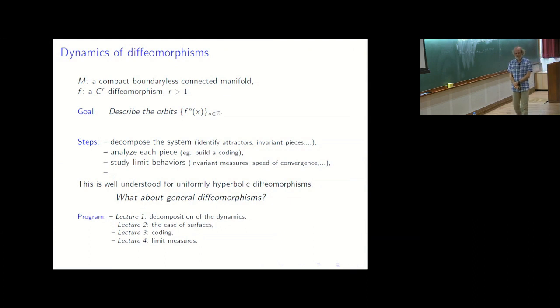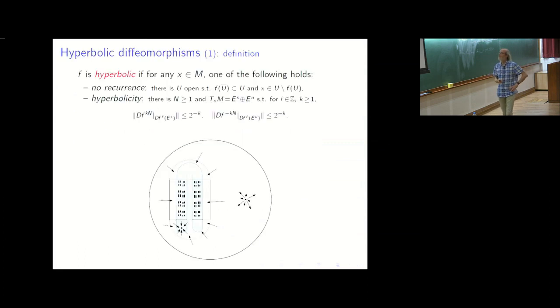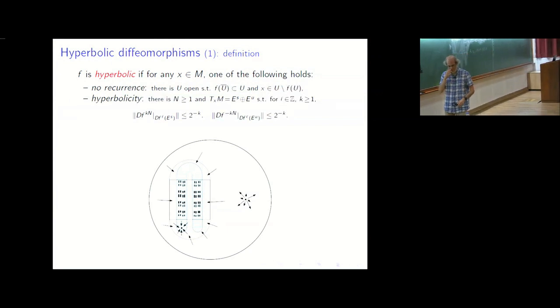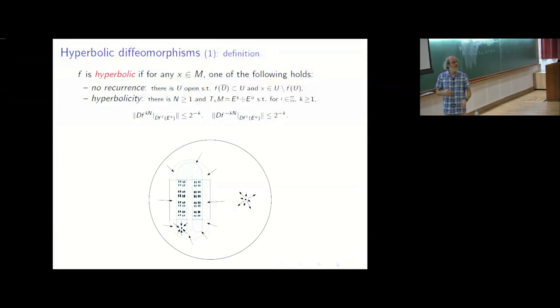So now let me go back to uniformly hyperbolic systems. I don't want to enter into detail. I just want to give a flavor of the properties we have, and it will follow a bit what Stefano said. First, the definition: I will say it maybe in a different way, but it's more or less the same. As Stefano said, there are some variations in the definition, but the idea is always the same.